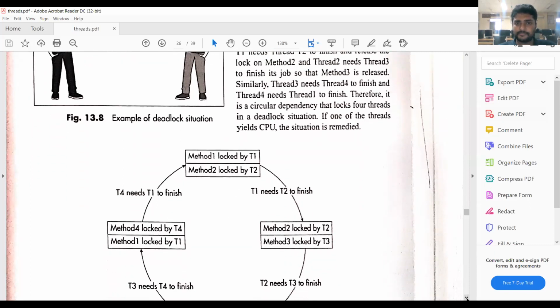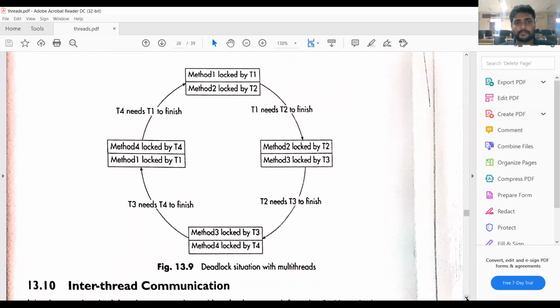Let us see some more examples. Suppose we have four threads: T1, T2, T3, T4. Method 1 is locked by T1. That means thread 1 is executing method 1.